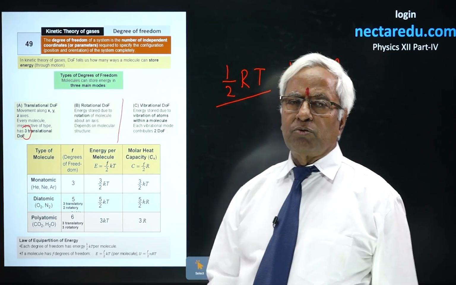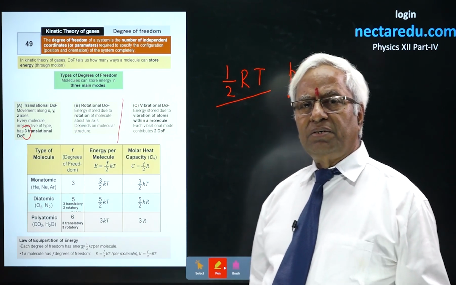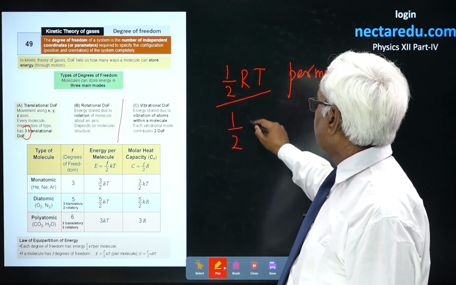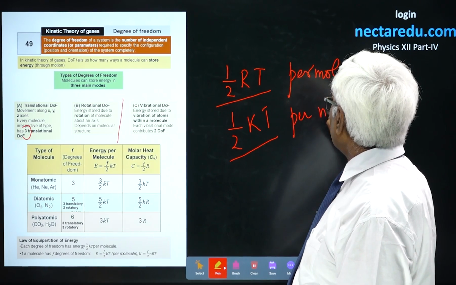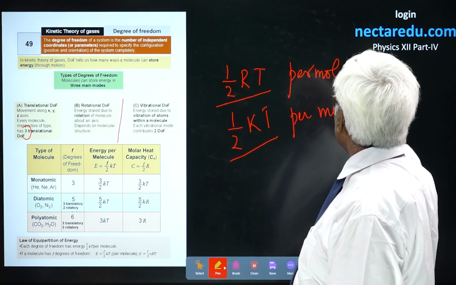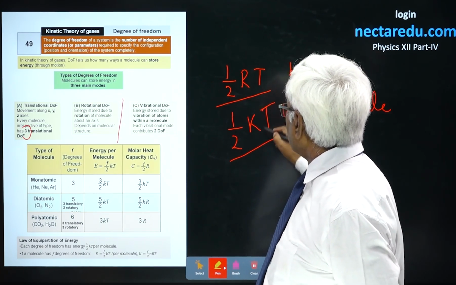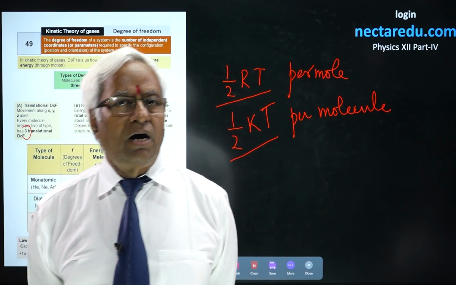At the same time, you could say the degree of freedom is associated with the translational kinetic energy (1/2)kT. Remember, this is kT, but now you'll say per molecule. When you talk about a molecule, it is k. When you talk about a mole, it is R.